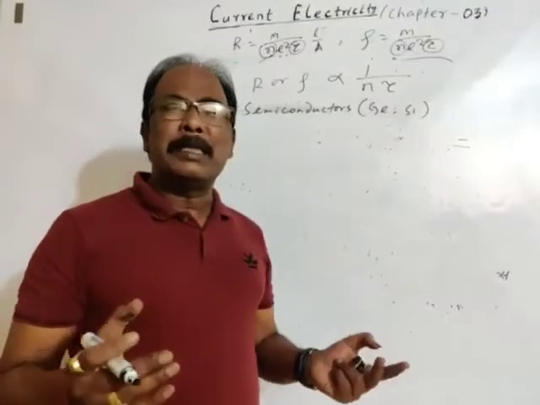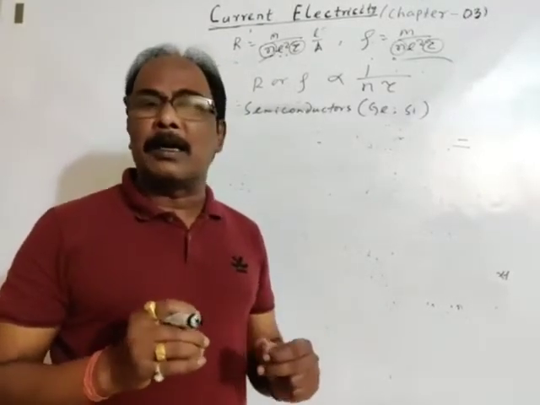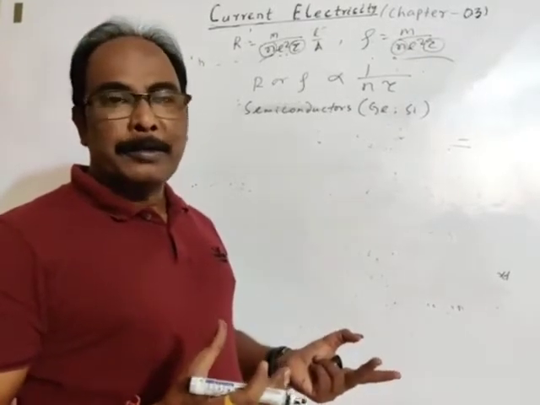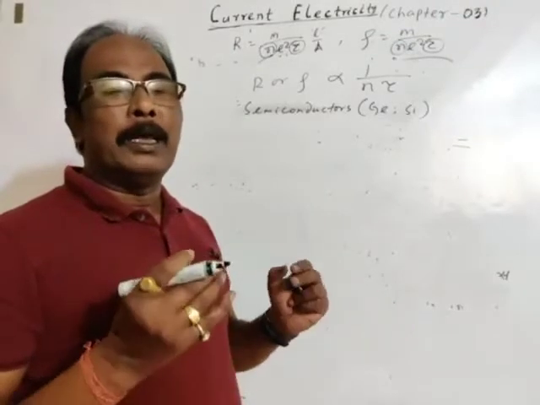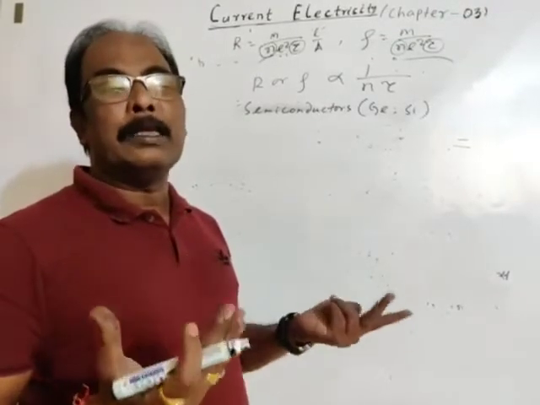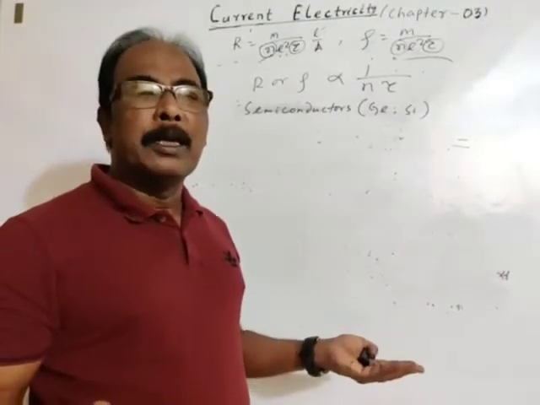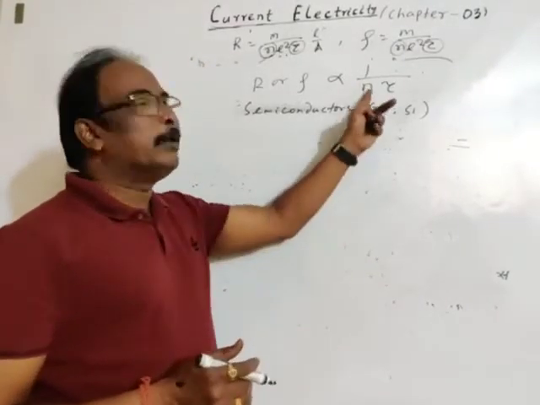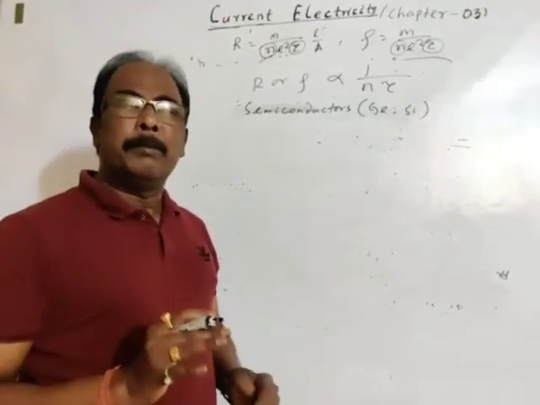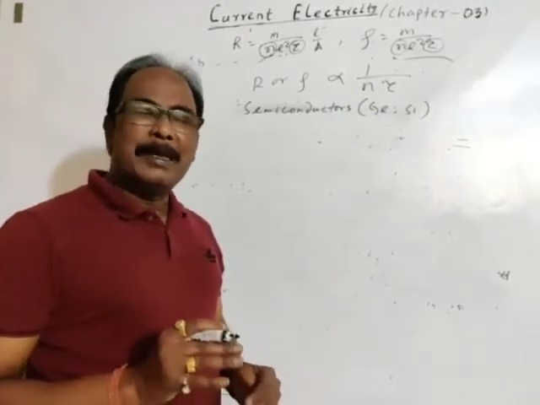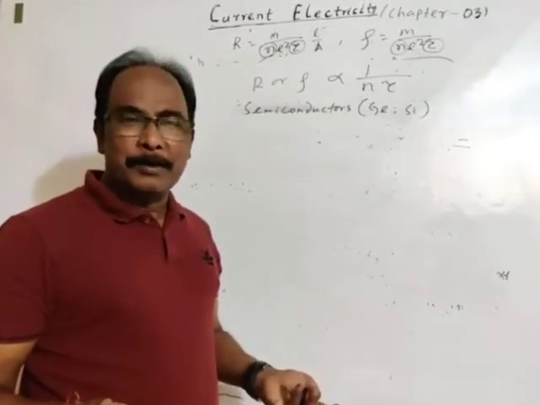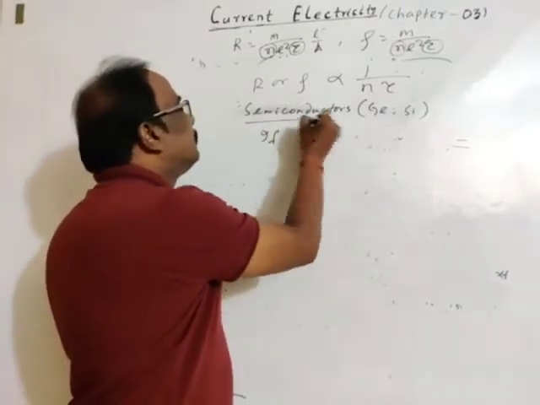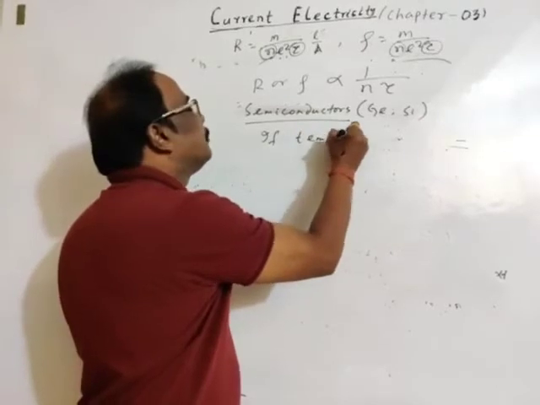Okay. As we have discussed, the charge carriers in metals or conductors are free electrons, and in semiconductors they are free electrons and holes. The aim of adding impurities is either to increase the number of free electrons or to increase the number of holes, so as to increase the conductivity of the semiconductor. Semiconductors have a low number density of free electrons, even at room temperature. So if the temperature of the semiconductor increases,